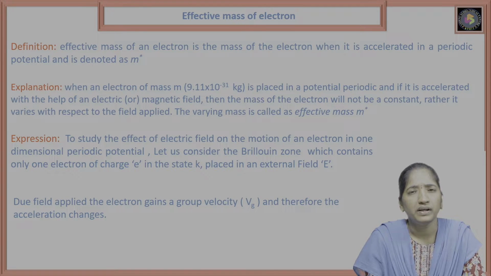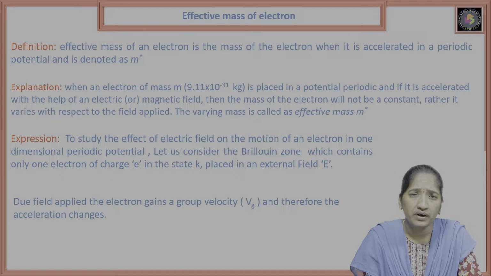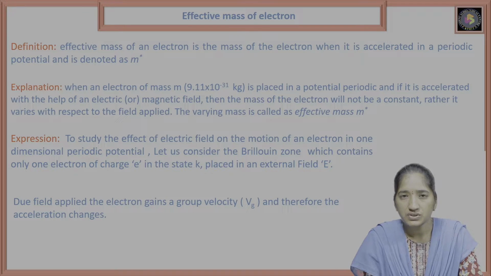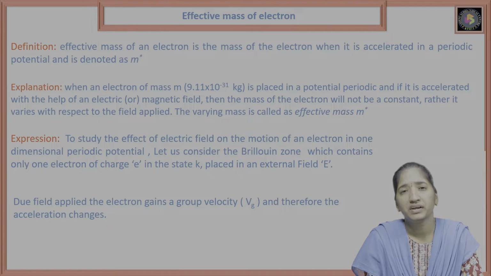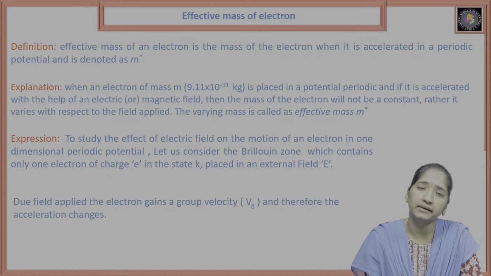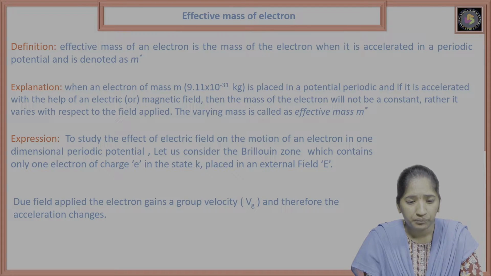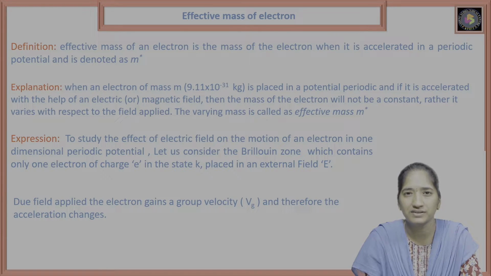We know the mass of an electron is 9.11 into 10 to the power of minus 31 kg. If an electron placed in a periodic potential is accelerated with the help of an electric or magnetic field, then its mass will not be a constant.